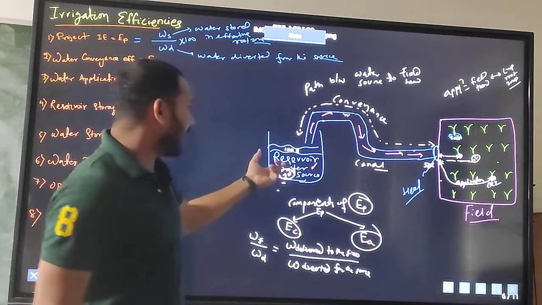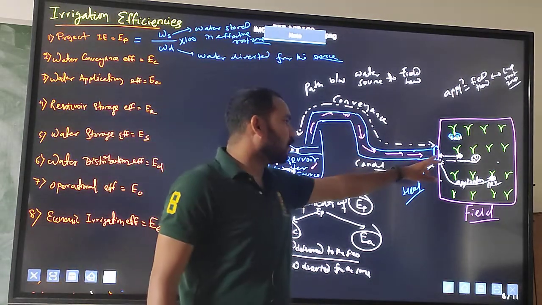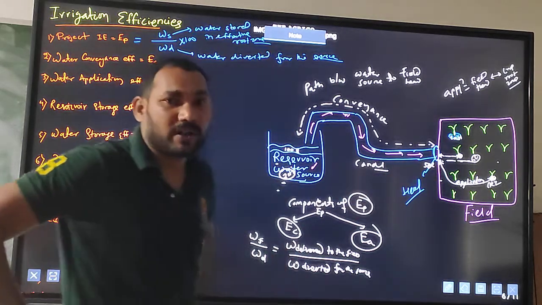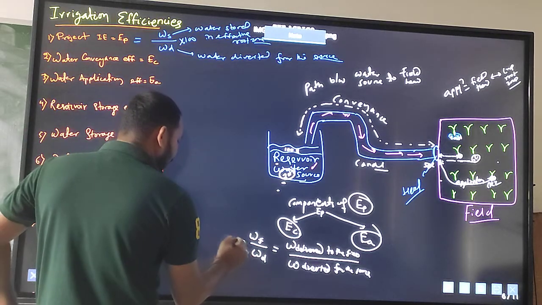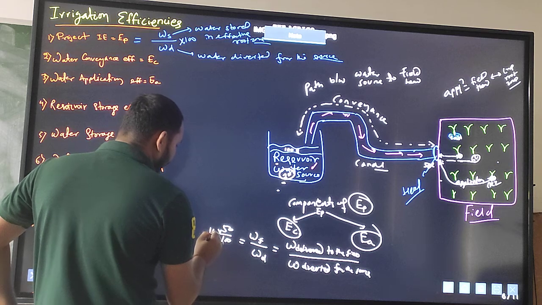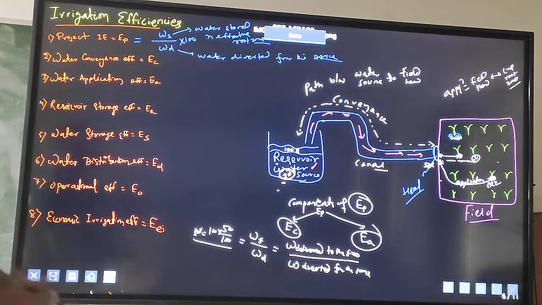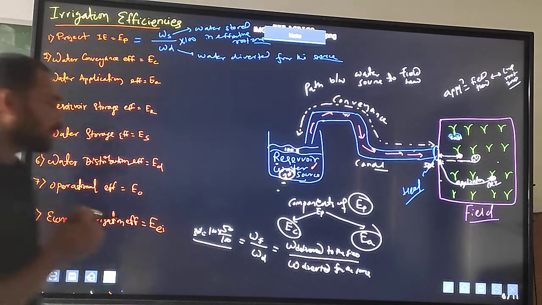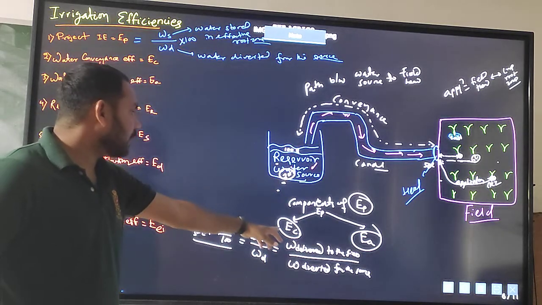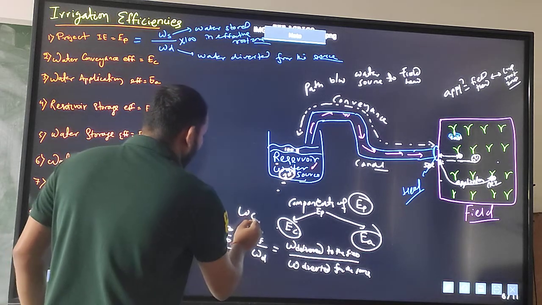I have taken 100 liters of water from the source, and I found in the field channel, at the field head, only 50 liters of water. That means it will be 50 by 100 into 100, that means 50%. So my water conveyance efficiency will be 50%. Now you can understand what we mean by water conveyance efficiency.